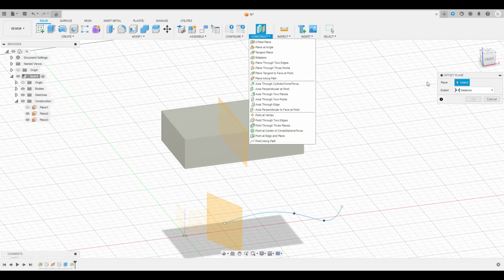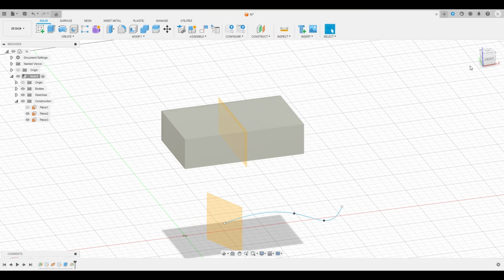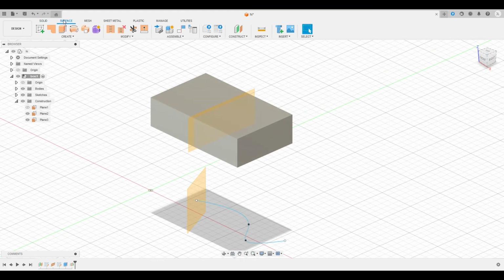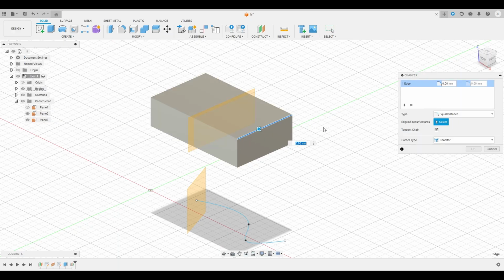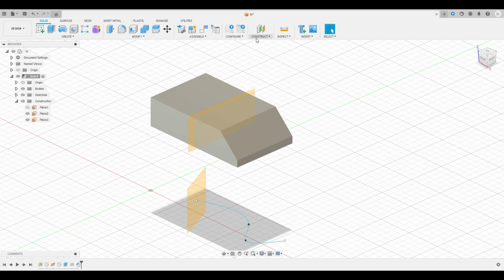There's also one where, let's say I chamfer this, then you can put a plane at an angle.